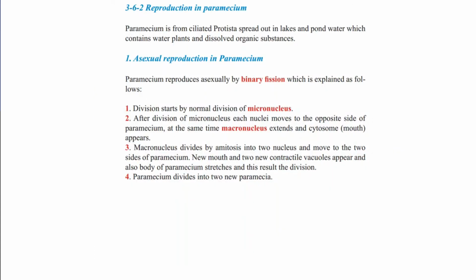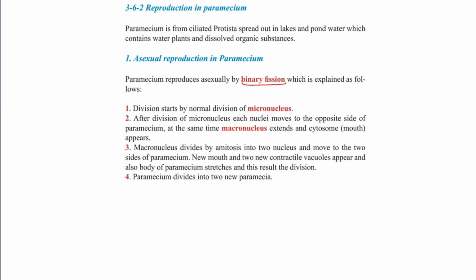Reproduction in Paramecium, from the ciliated Protista. Chlamydomonas is a flagellated protist, while Paramecium is ciliated. It is spread out in lakes and pond water which contain water plants, because it has no chloroplast and cannot produce its own food. It needs other organisms, found in places which contain water plants and dissolved organic substances. Asexual reproduction in Paramecium: Paramecium reproduces asexually by binary fission.